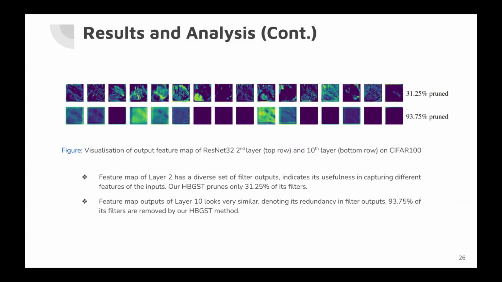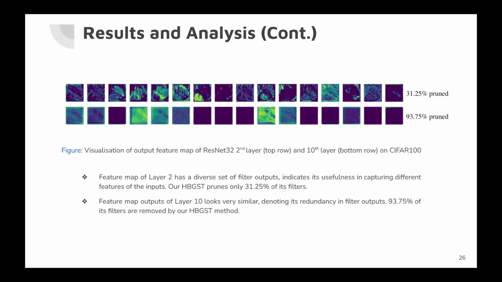To understand the intuition behind the filter choices for pruning using HBGTS-B, we present a visualization diagram of feature maps for two layers. Feature maps for layer 2, top row, have a diverse set of filter outputs, which indicates its usefulness in capturing different features of the input.